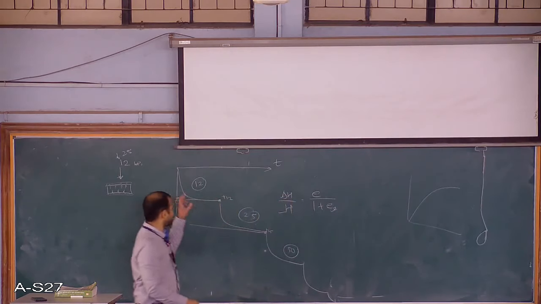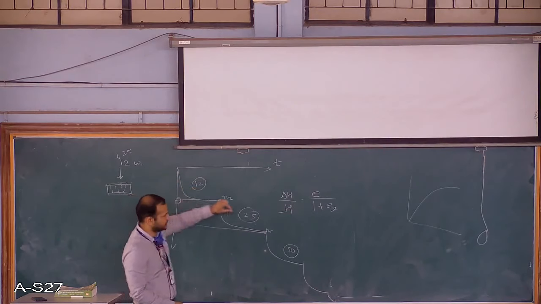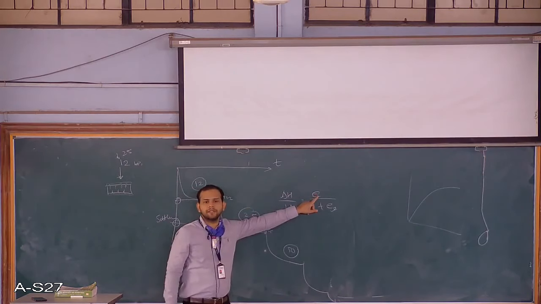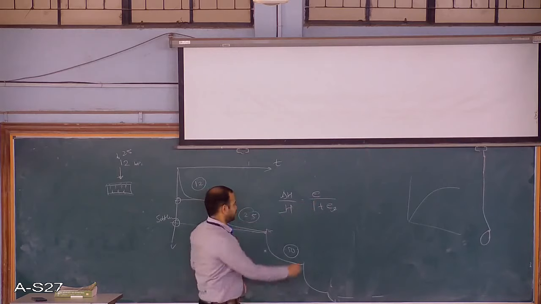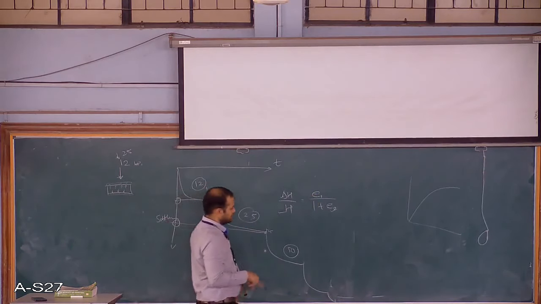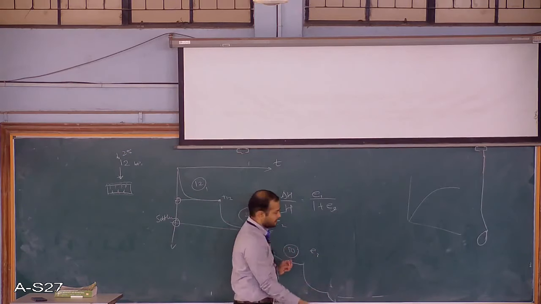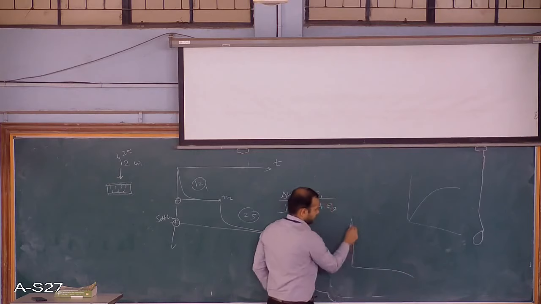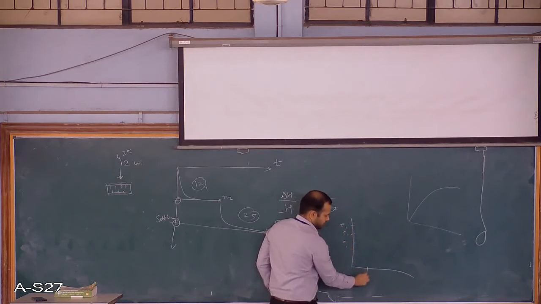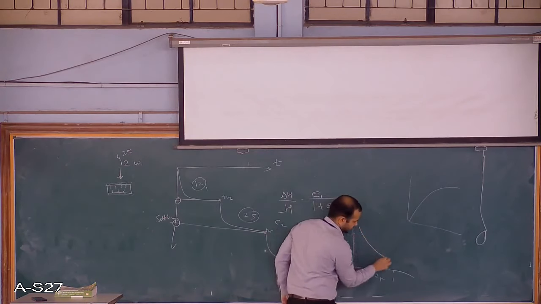Delta H you get from this, how much it has settled, this deformation. This value you put here, so you will get the value of e. This e, I'll call it e1 for this 12. For this we'll get e2, for this we'll get e3 similarly. So from this you can plot e1, e2, e3 against 12, 25, 50, and you will get some curve like this.